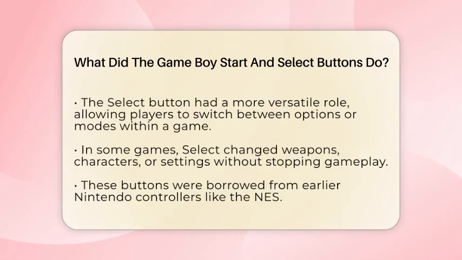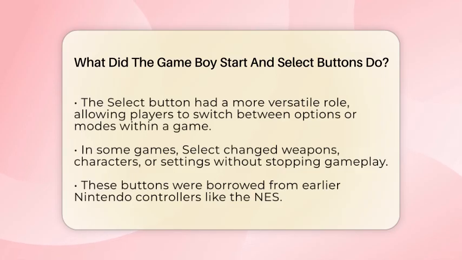The Select button had a more flexible role. It was used to switch between different options or modes within a game. For example, in some games, pressing Select would change your weapon, toggle between different characters, or switch settings. In others, it could bring up secondary menus or options screens.